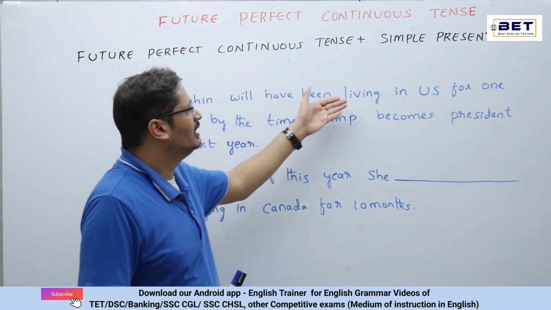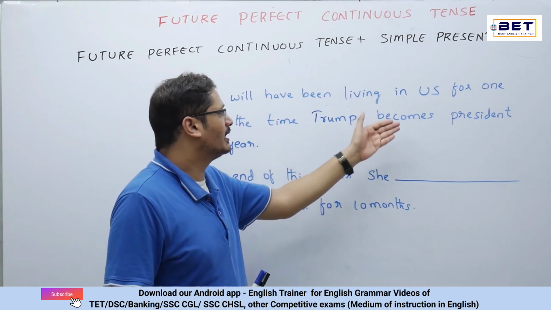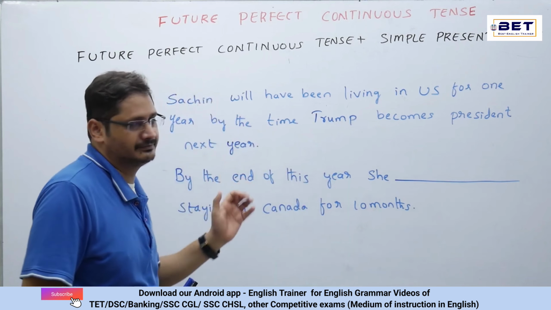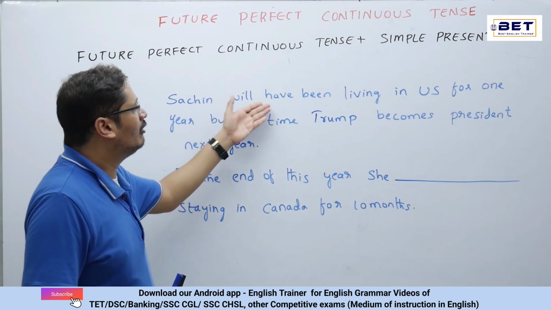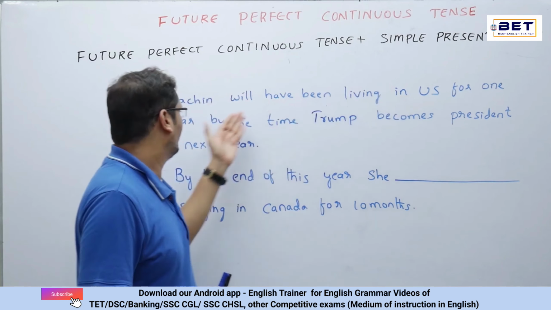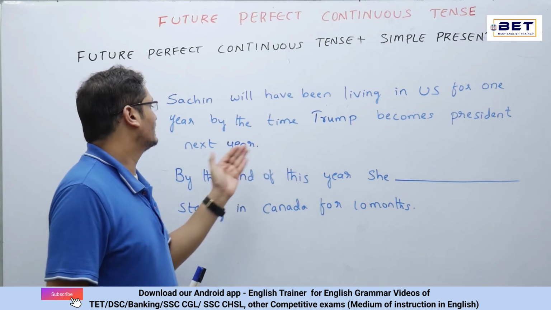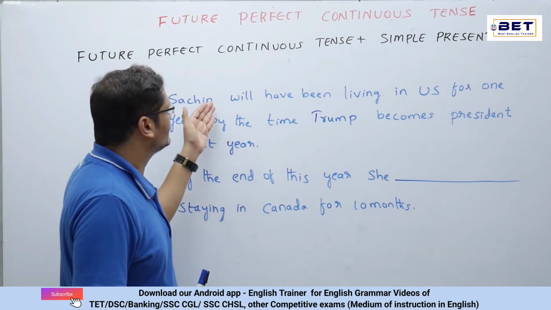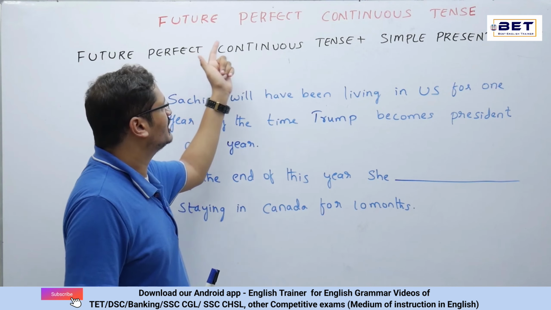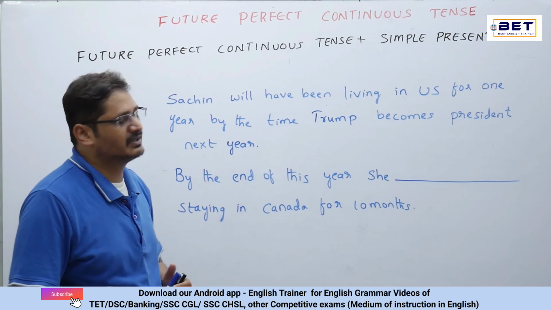Sachin will have been living in US for 1 year by the time Trump becomes president next year. Now generally if you see this particular question, Sachin will have been living in US for 1 year is the first part. By the time Trump becomes president next year can be taken as the second part. Now the first part of the sentence is in the future perfect continuous tense and the second part of the sentence is in simple present tense.